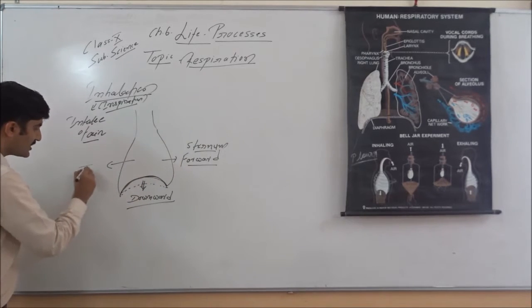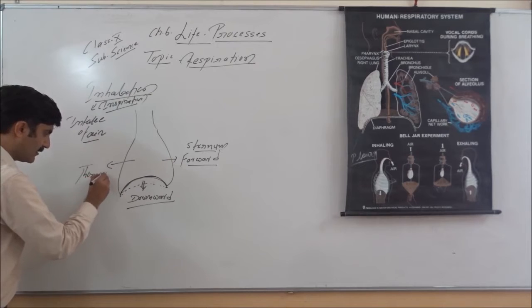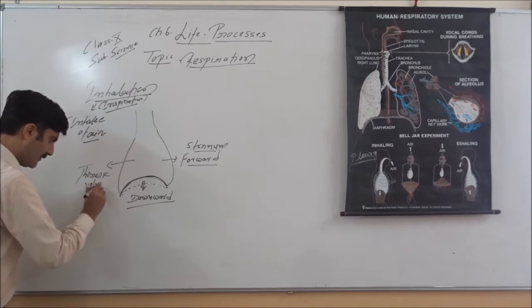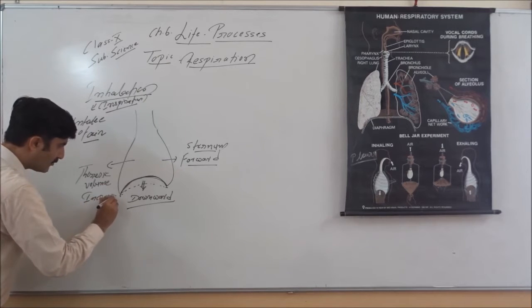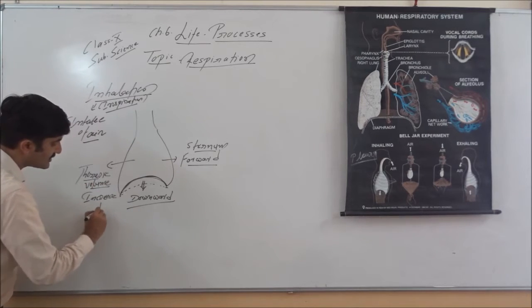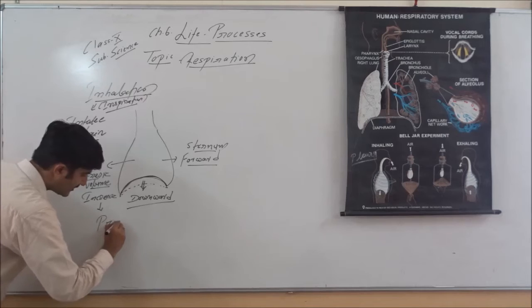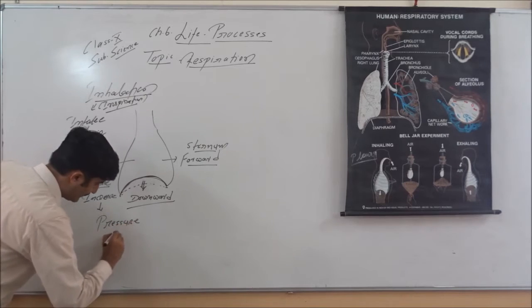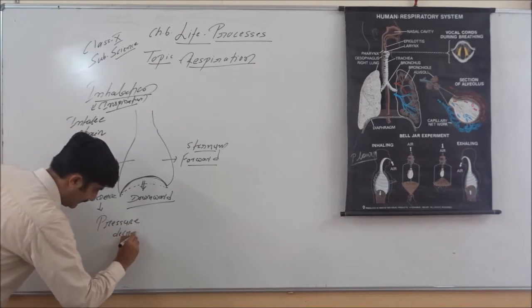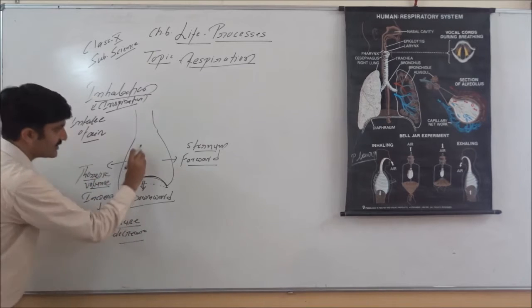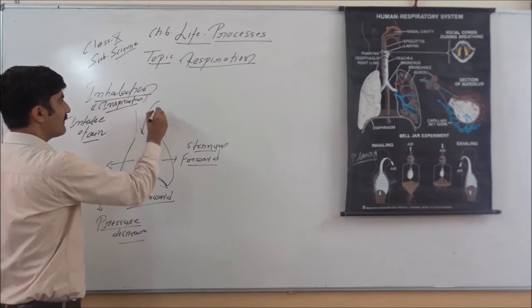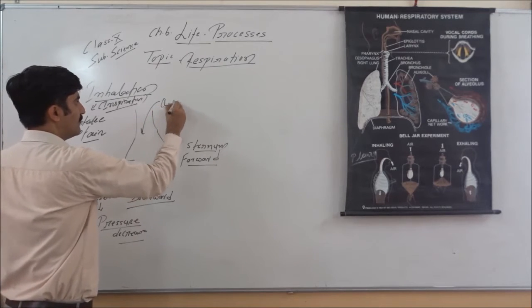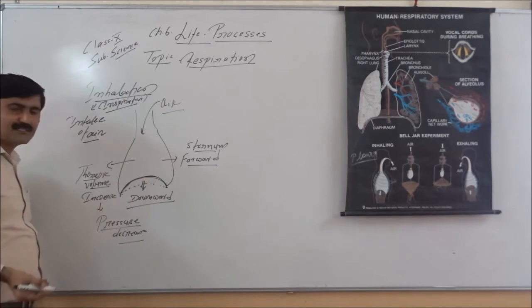Very simple, thoracic volume will increase. All of you know that when thoracic volume increases, pressure will decrease. Thoracic pressure will decrease, and air will move inside and inhalation takes place.